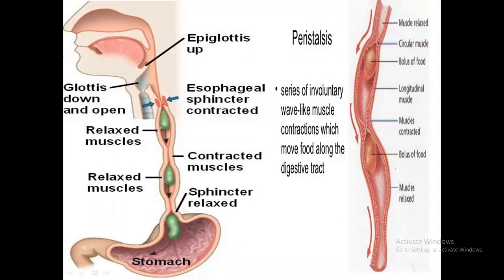Then after that it relaxes at these places. So then again it comes down. Then after that again contracted muscles are here, relaxed muscles are here. Then coming down back. Now it came to the stomach. Now we are going to talk about what happened to the food inside this one, right? First we'll see the diagrams. These movements we say are peristalsis movement.